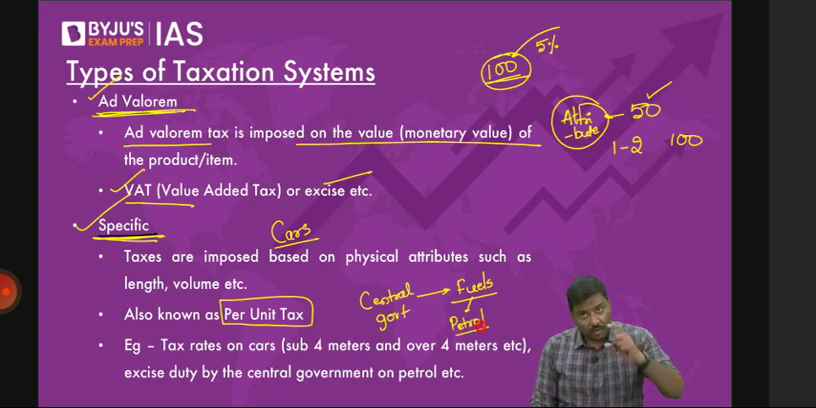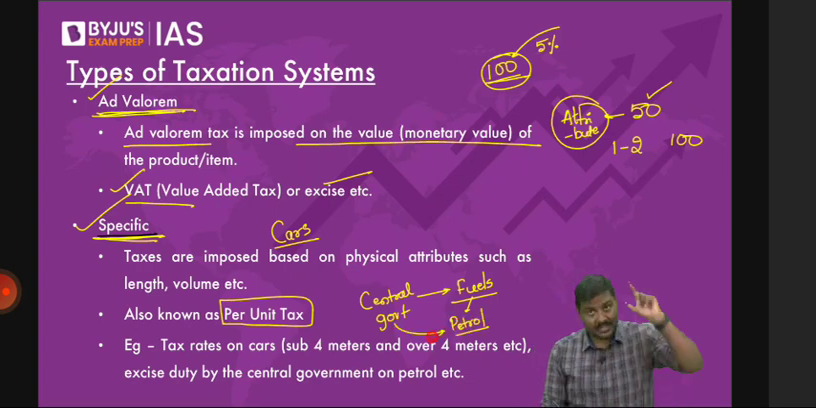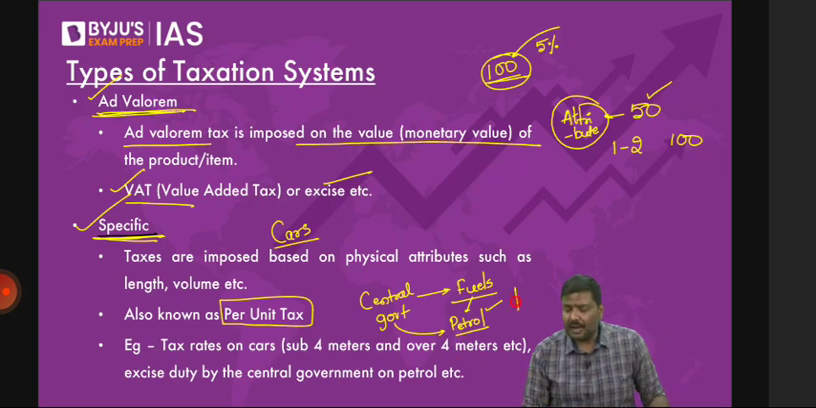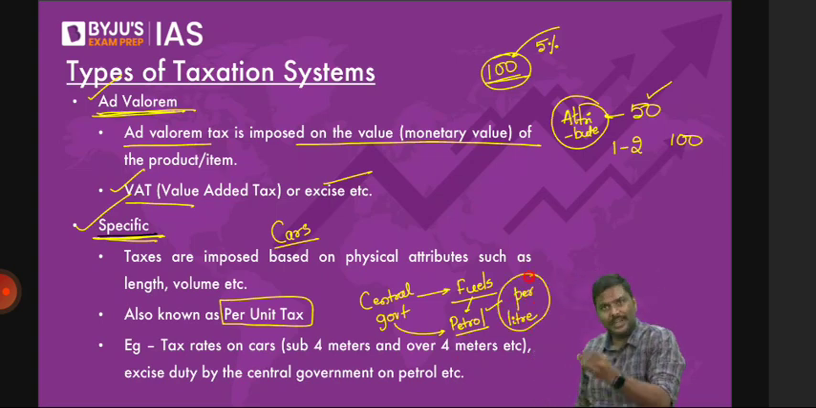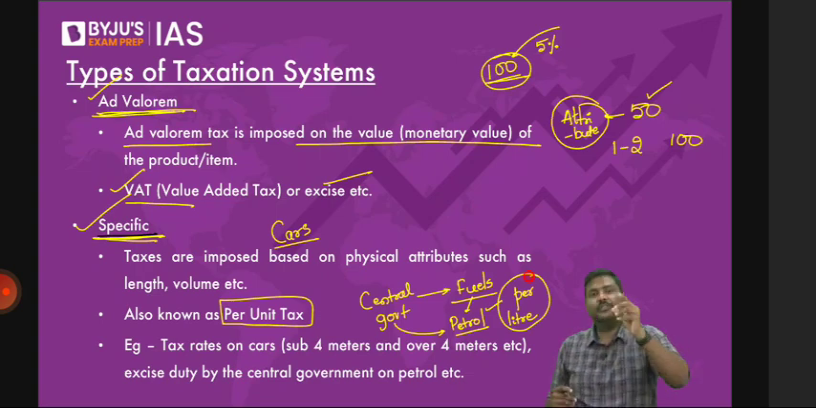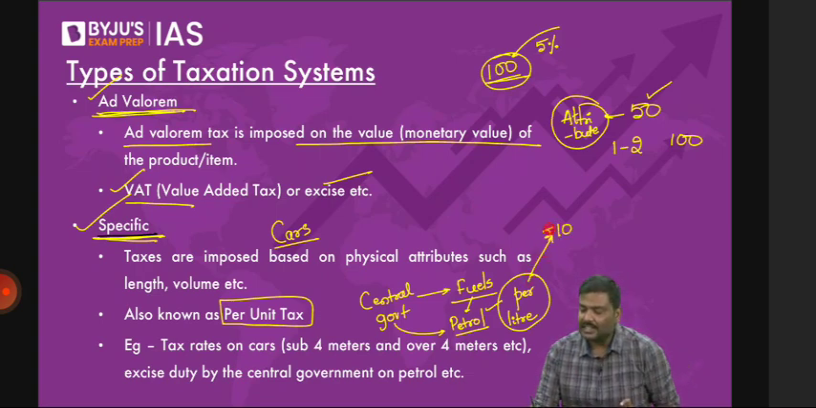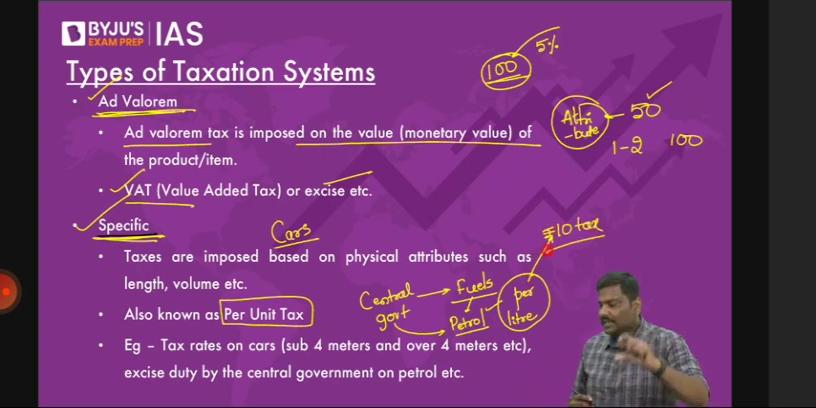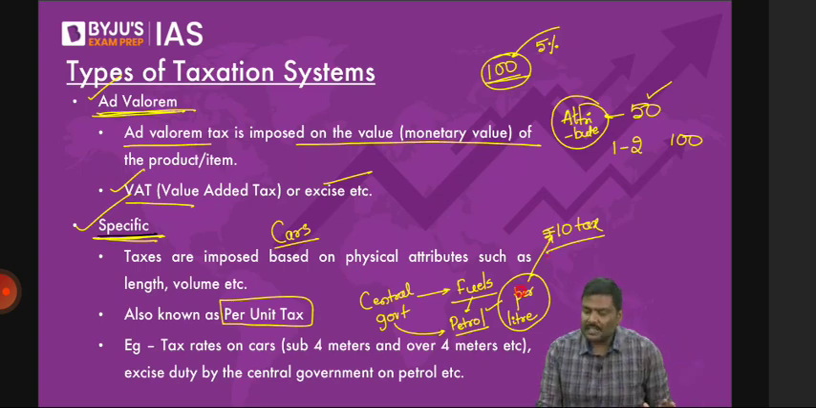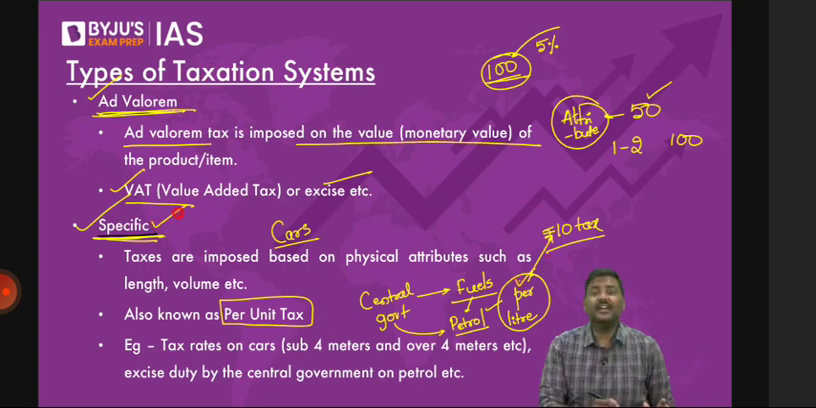Now look at the next point here. The tax that is imposed by the central government on petrol is based on per liter. Understand this carefully. What is the meaning of it? For every liter, let's say the government will impose a 10 rupee tax. Can I call this central government tax on petrol a specific tax or not? Let me know.